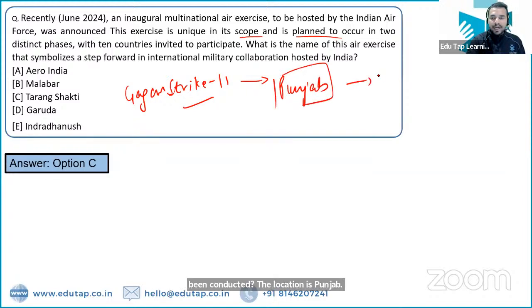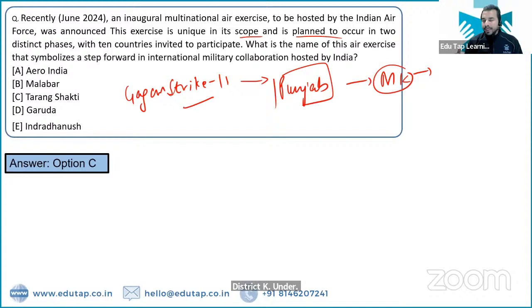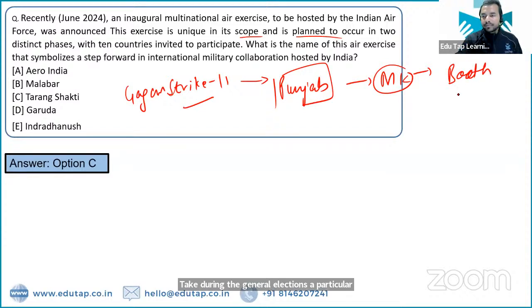Punjab is the state where, in the Malerkotla district, during the general elections, a particular initiative was launched, that was Booth Rabta. So the Booth Rabta initiative was launched in the Malerkotla district of Punjab.